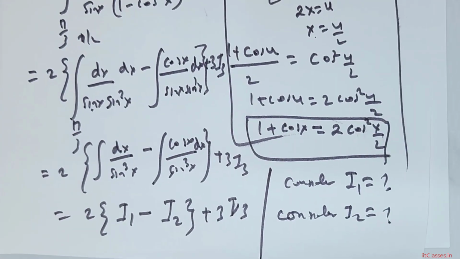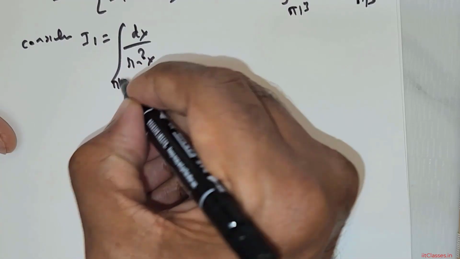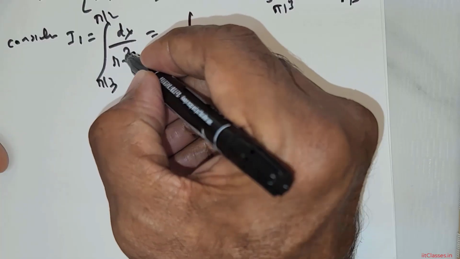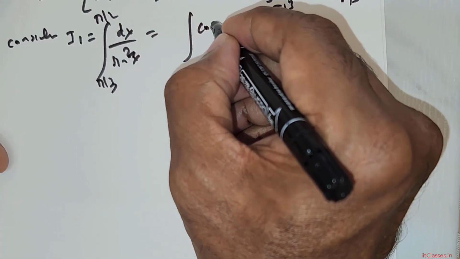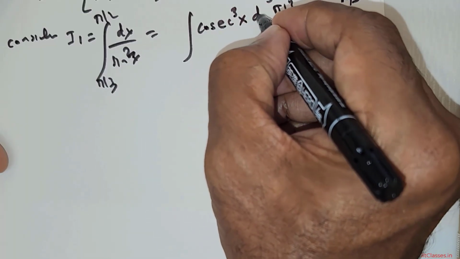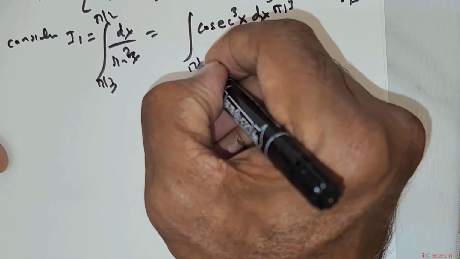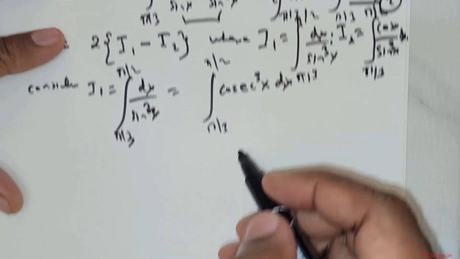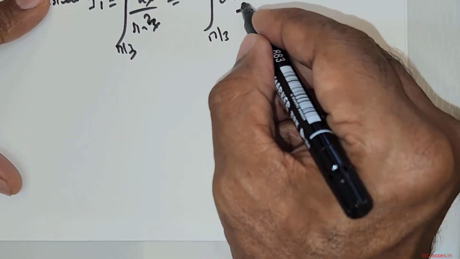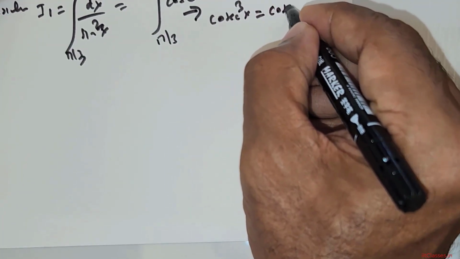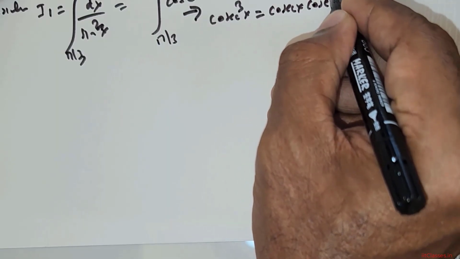So let's get started. I1 is the integral from pi over 3 to pi over 2 of 1 over sin cubed x, right? So I can rewrite this as the integral of cosecant cubed x dx, from pi over 3 to pi over 2. Okay, fair enough. Now what I would like to do is split this cosecant cubed x as cosecant x times cosecant squared x.